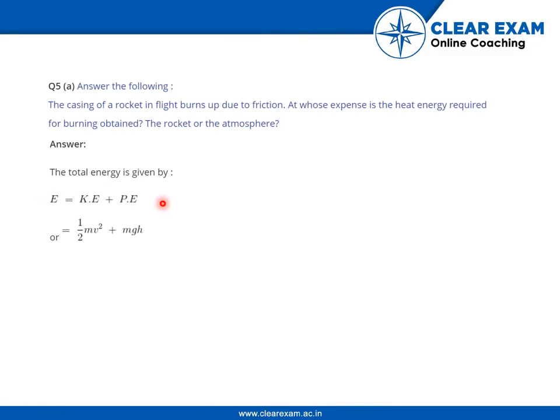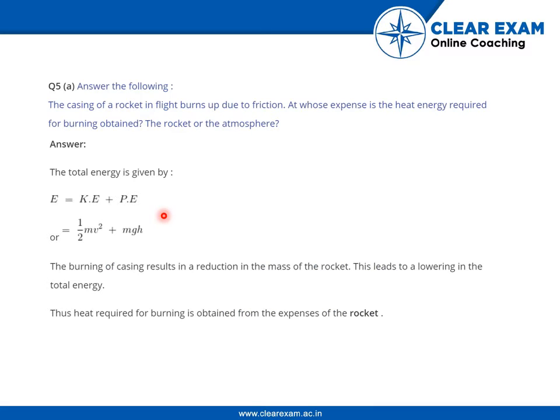The total energy is given by kinetic energy plus potential energy. Now kinetic energy is given by half mv square and potential energy is given by mgh in this case. The burning of casing results in a reduction in the mass of the rocket. This leads to a lowering in the total energy. Thus, heat required for burning is obtained from the expenses of the rocket.